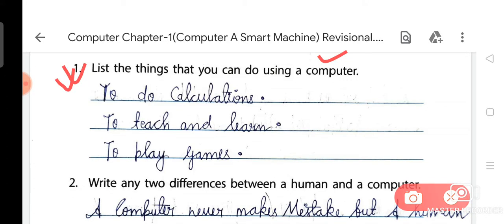Now it's time to discuss the answer. To do calculations, to teach and learn, to play games. As you know very well, there are a lot of uses of a computer, like to do calculation, to teach and learn, to play games, to book and cancel tickets at airports and railway stations.